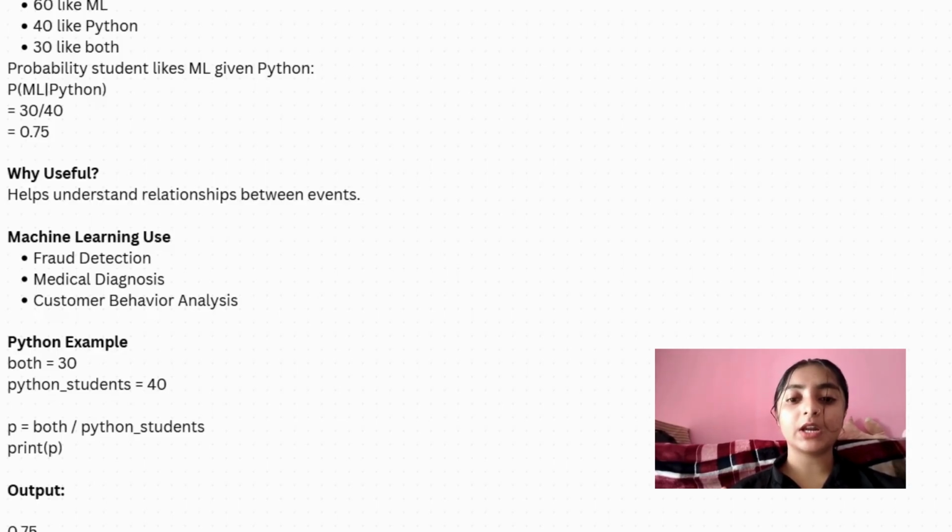And customer behavior understanding is something like: given a customer bought a laptop, what is the probability they will buy a mouse? They bought a laptop, we don't know whether they are going to buy a mouse or not. So this is conditional probability.